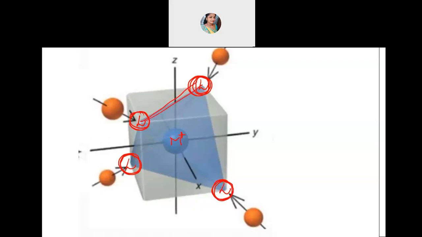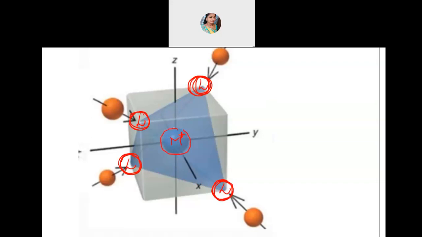Now here, these ligands are opposite to one another in this way, and then these two ligands are opposite to one another in this way. So if you see from the top, it looks like a cross. That will be the tetrahedral, where the tetrahedral void will be formed.